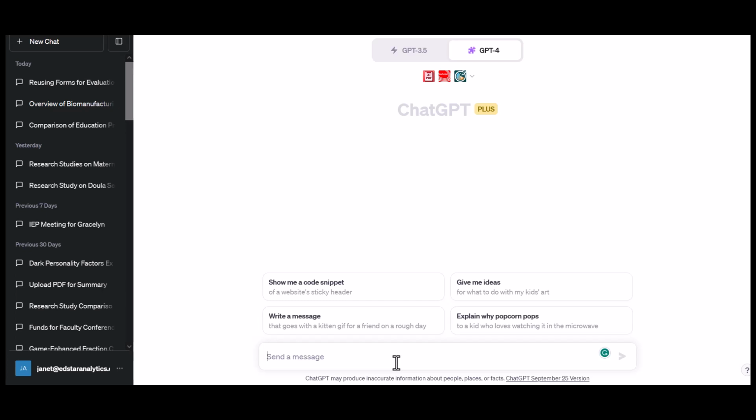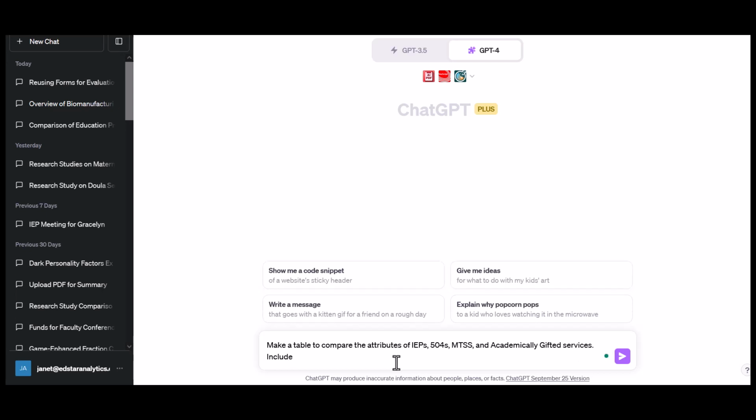So I'm going to ask it to make a table to compare the attributes of IEPs, 504s, MTSS, and academically gifted services. Include governance, requirements, eligibility. You don't have to spell right, so don't worry about it.